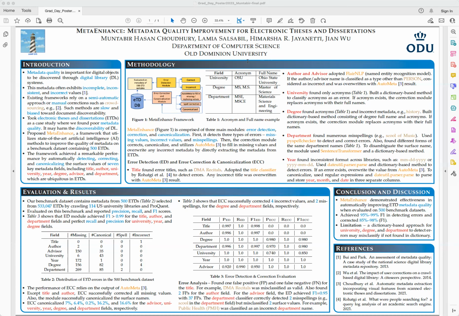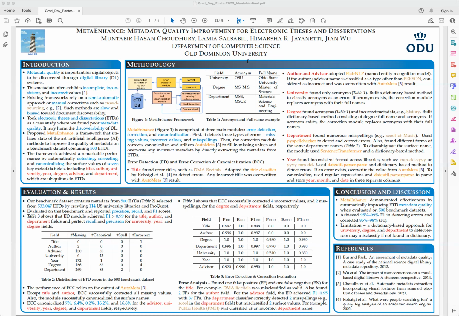And our framework achieved remarkable performance on the benchmark data set by automatically detecting, correcting, and canonicalizing the surface values of 7 key metadata fields, including title, author, university, year, degree, advisor, and department field.